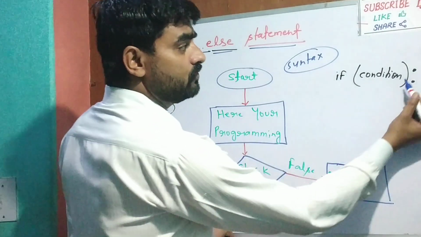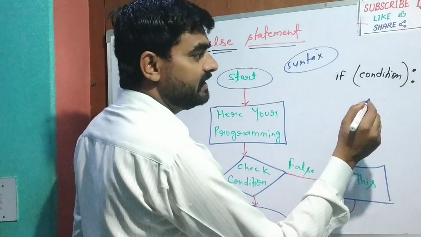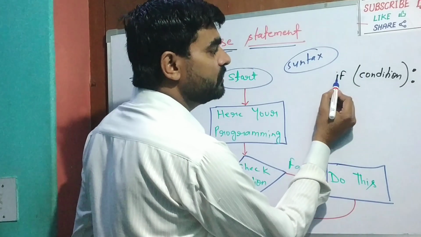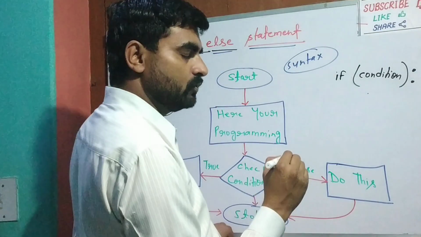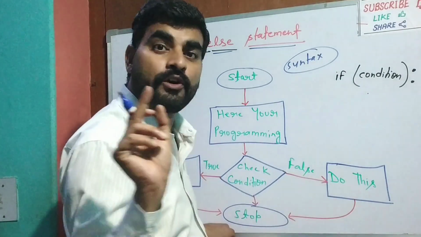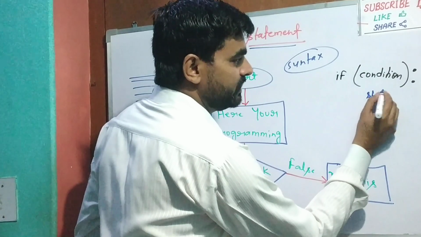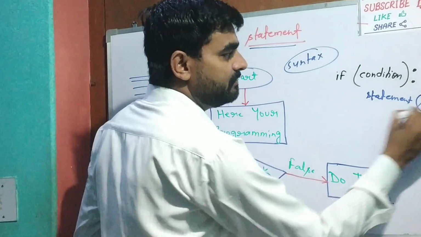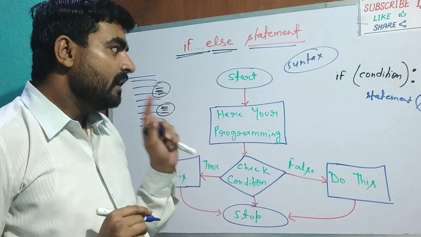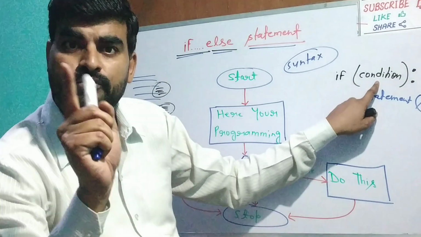When the condition is true, after the colon, whenever you write the next line, you will press enter and it will start after 4 spaces. 1, 2, 3, 4. It means it will start from here. This 4 space is called indentation. Here you will write your programming statement. This statement will execute when this condition becomes true.